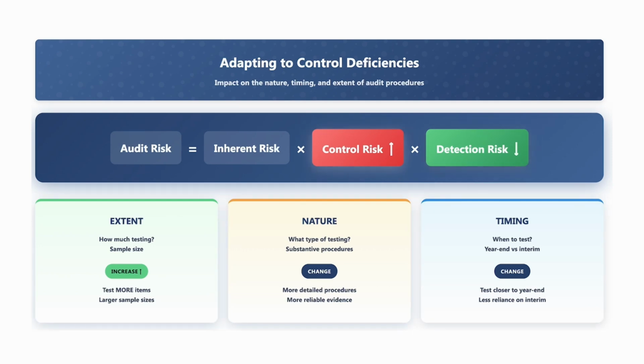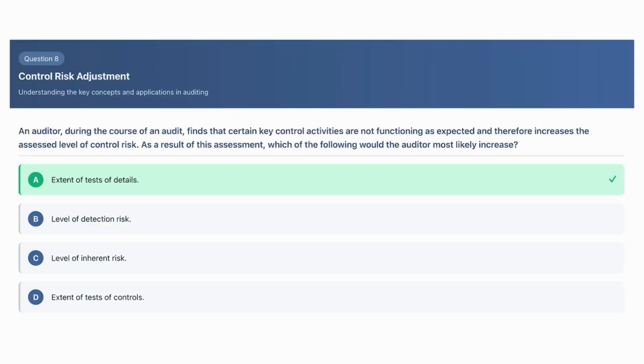So in order to decrease the detection risk, we need to increase the extent of our tested details, or we need to improve the nature of our tests, or we need to improve the timing of it by doing more year-end testing instead of more interim testing. Level of detection risk in option B is what is decreasing, not what is increasing. Then C is level of inherent risk. So inherent risk is based on the nature of the entity's business, industry, and transactions. So it's independent of the internal controls and the detection risk.